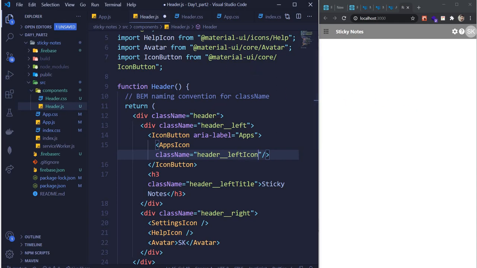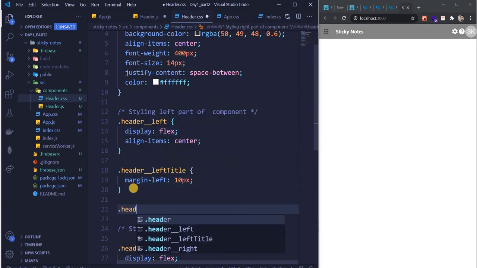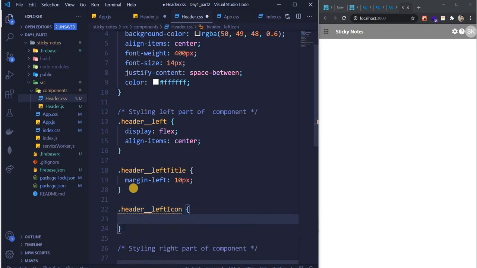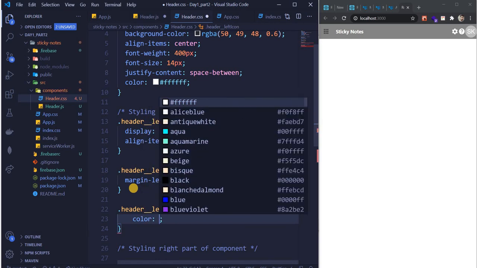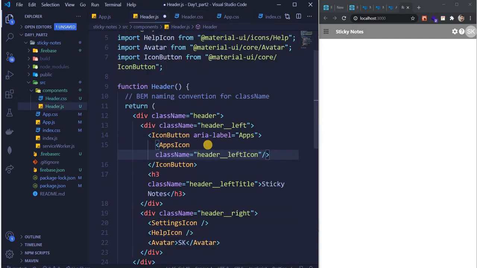So write that down. Here I want to give it a color, right? So header underscore underscore left icon should have a color of white. You can write FFFF, or you can just write white. Now let's just save it. Oh, here we didn't save. Let's save here as well. See, we got the white color which we wanted, guys.